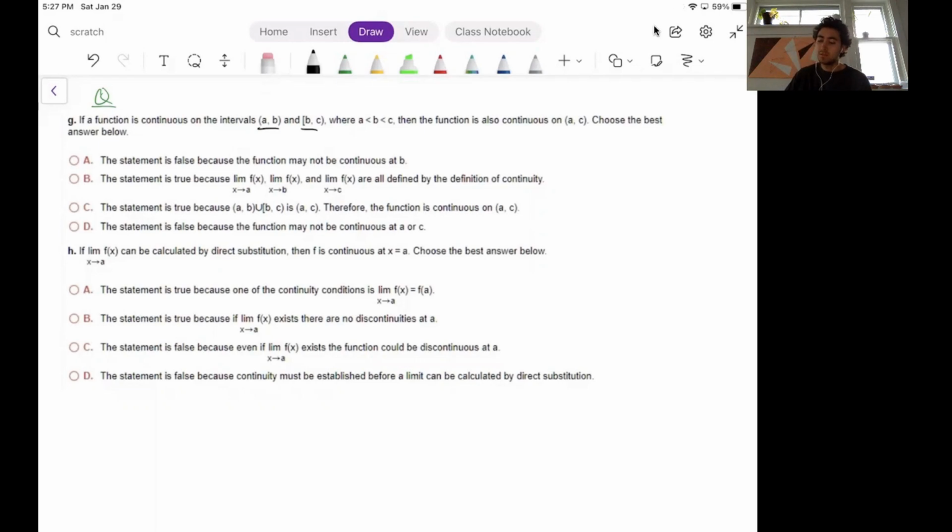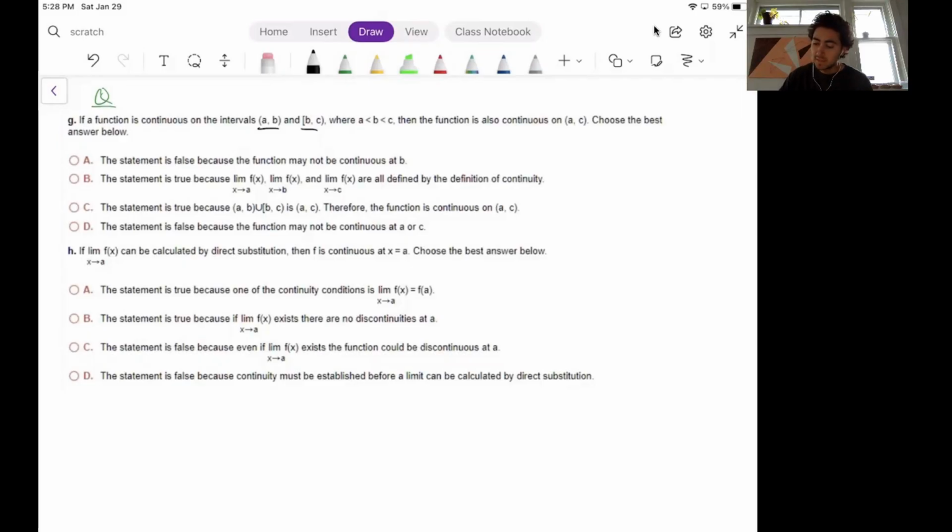So whenever we say that a function is continuous on some interval, what we mean is that at every point on that interval, the function is continuous. So we first define continuity pointwise, so at each point, and then we say that a function in general is continuous, or continuous on some domain, if it's continuous at each point in that domain.